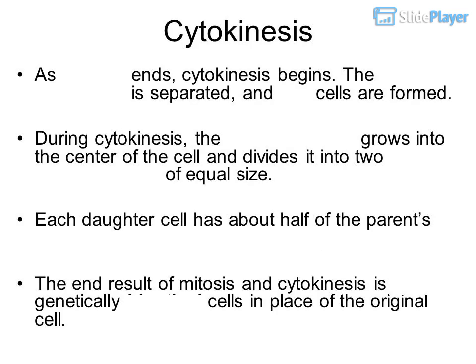Cytokinesis. As mitosis ends, cytokinesis begins. The cytoplasm is separated, and two cells are formed. During cytokinesis, the cell membrane grows into the center of the cell and divides it into two daughter cells of equal size. Each daughter cell has about half of the parent's cytoplasm and organelles. The end result of mitosis and cytokinesis is two genetically identical cells in place of the original cell.